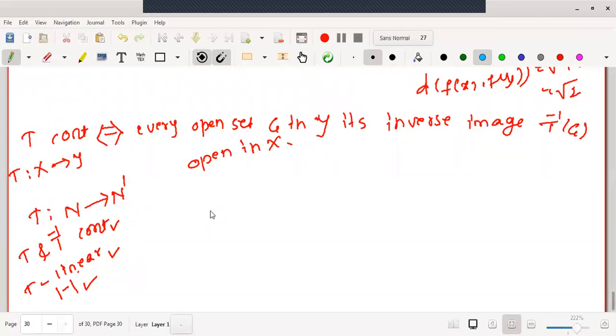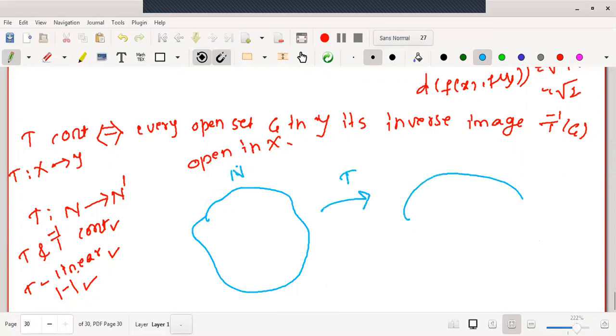In order to understand this, let us start with the normed linear space N. A mapping T is defined, and here we have N dash. Now T is continuous. What is the condition? Every open set G in N dash.